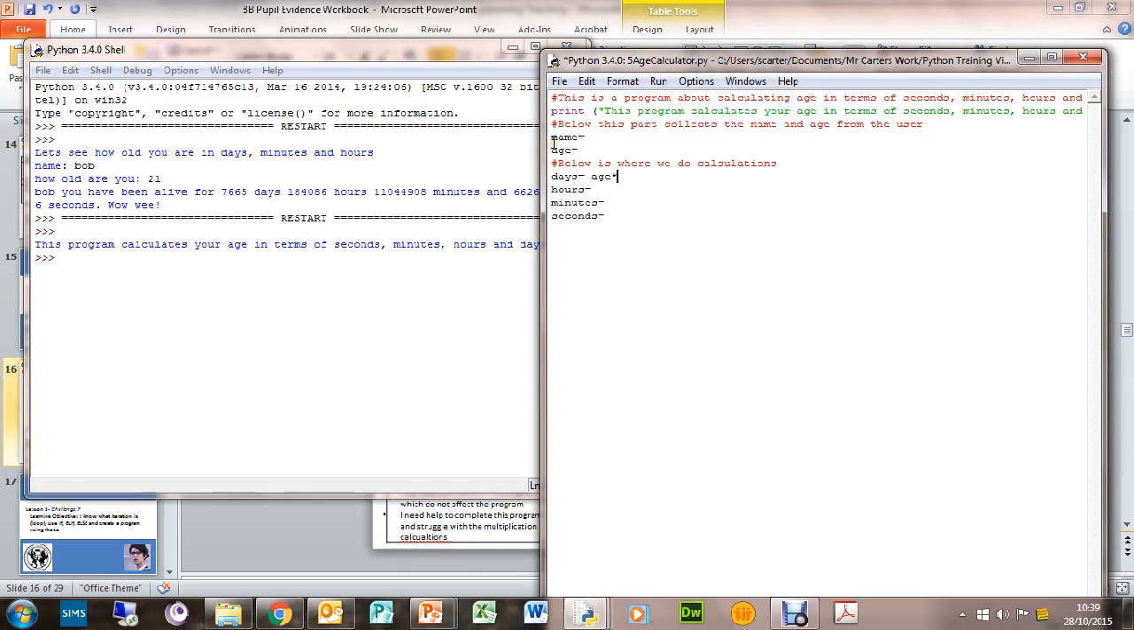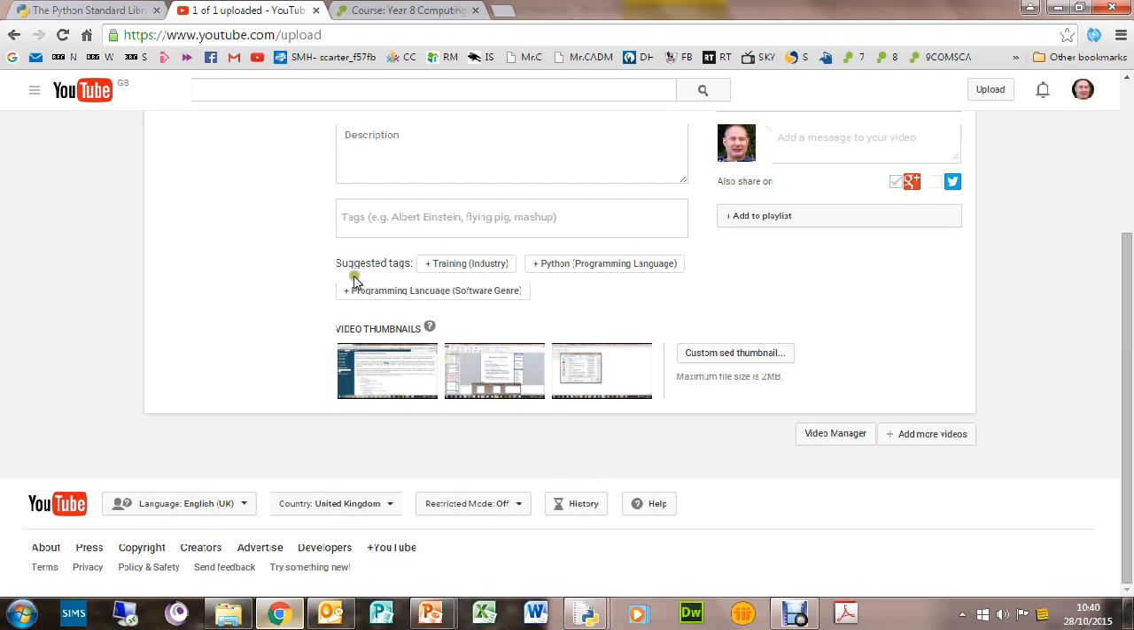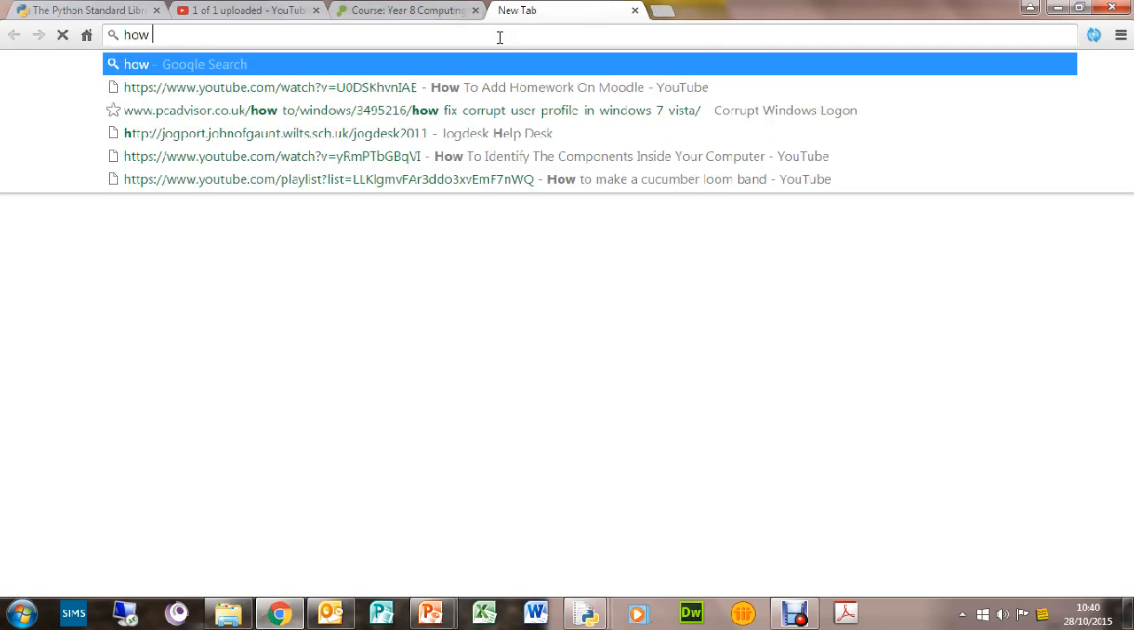Now, we don't know what age they're going to put in because that's going to be done here. But whatever's put in here, we say, well, age is multiplied by, you guessed it, 365. That will do the calculation for us, and then when we print it off, we need to bring that variable of days through to show the actual answer.